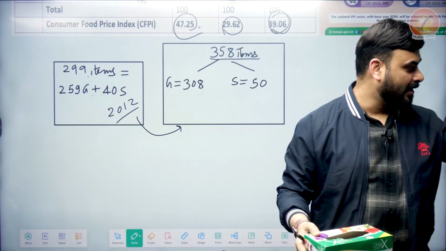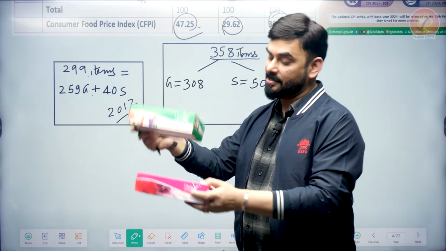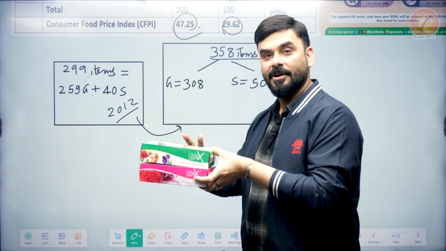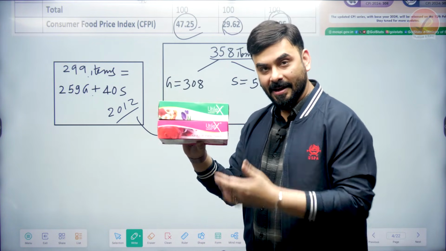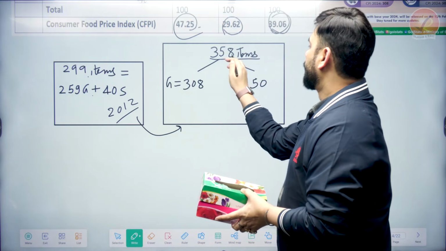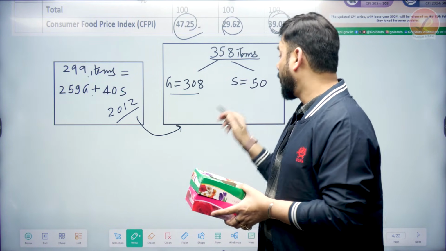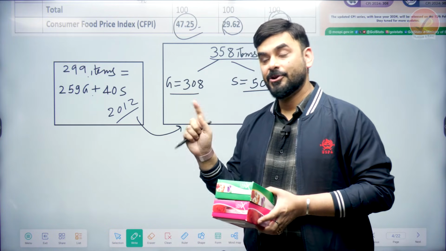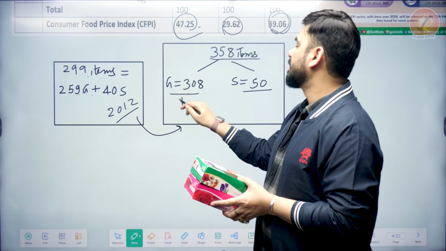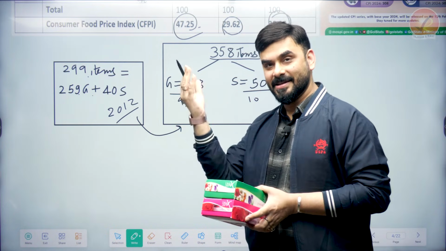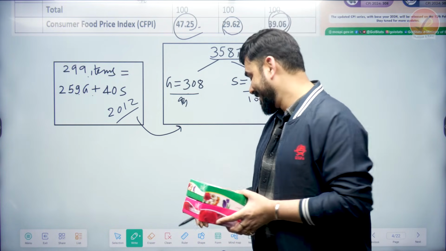So how will the basket look now? Earlier this was the basket. Now these two combined are the basket. This is the size of the basket now. So the size of CPI has increased. It will have 358 items. How many goods will be there? 308. And how many services? 50 services. So the number of goods that have increased is 49, and 10 services have increased. So roughly there is an increase in both goods and services.